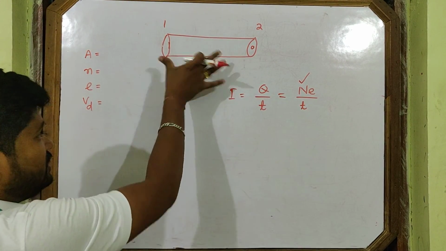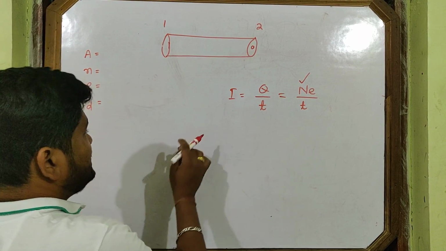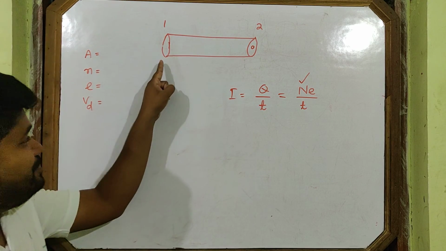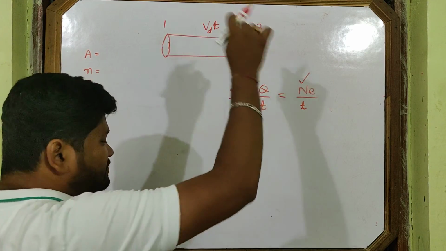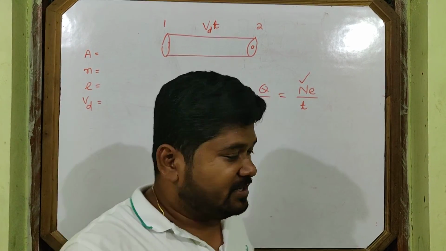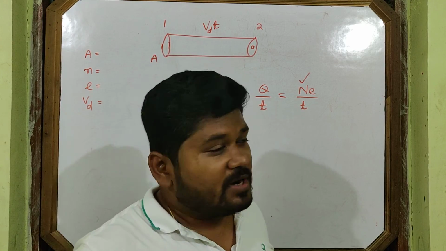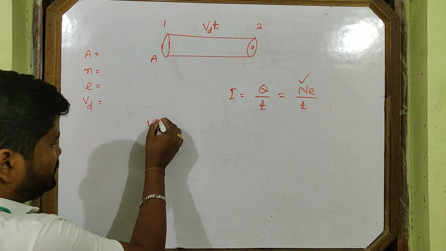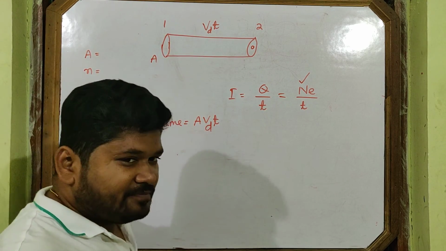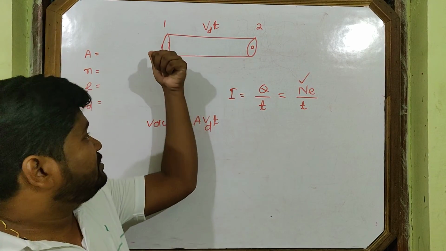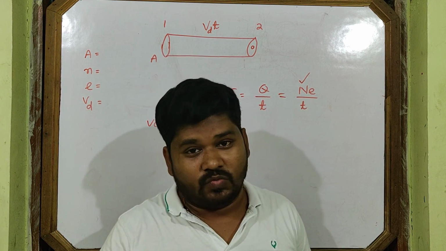Let's find the volume first. From this to this, what is the distance? It's a cylinder. Speed is vd. The time to move from this point to this point is t. Then the distance is vd t, distance equals speed into time. A is the cross section. Then the volume is A vd t. Area of cross section into distance. This is the volume of this conductor bounded between two cross sections 1 and 2.